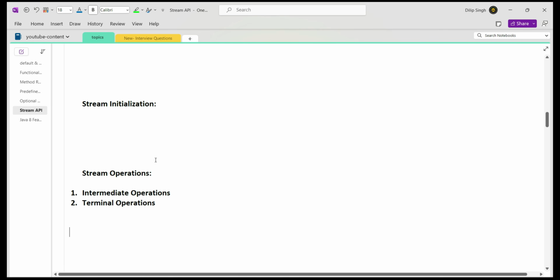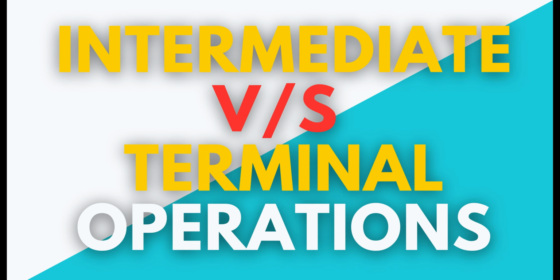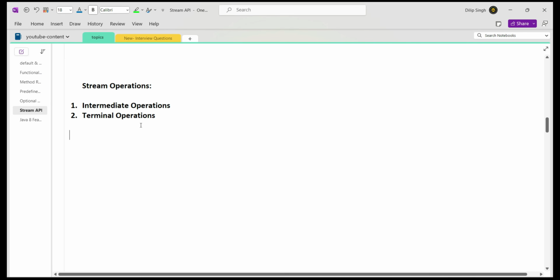This is very important: we have to know the difference between intermediate versus terminal operations, and we will see it in detail with examples also. Here we have one more concept called the stream pipeline. By involving these two types of methods along with the stream instance, we are going to build a stream pipeline. We will see details about the stream pipeline also. First of all, let's discuss what intermediate operations and terminal operations are inside the stream instance.